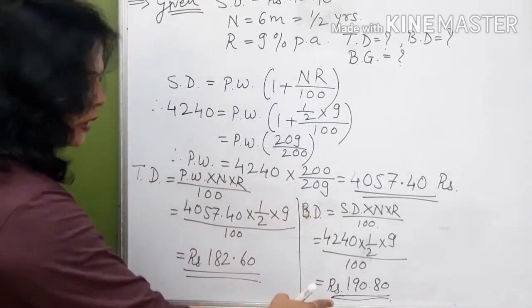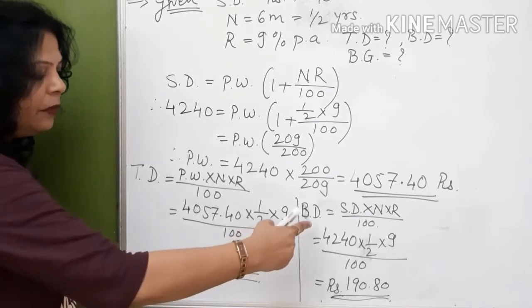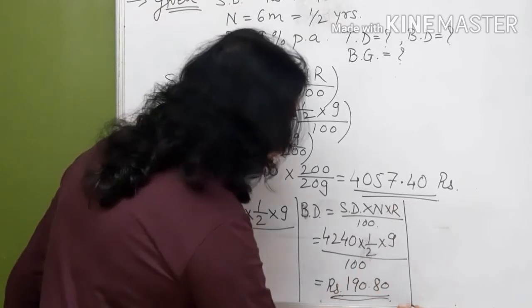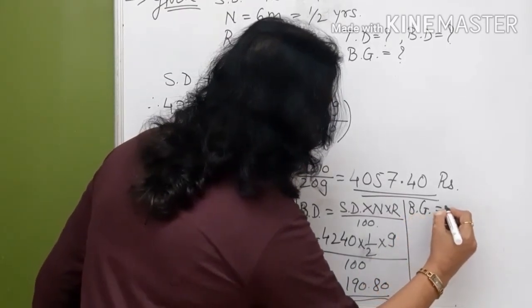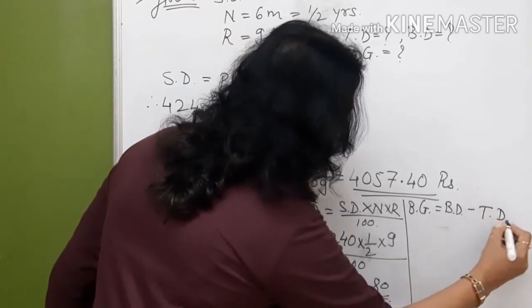See, the banker's discount is always more than true discount. Now the difference between banker's discount and true discount gives you banker's gain. So let us calculate. Banker's gain is banker's discount minus true discount.